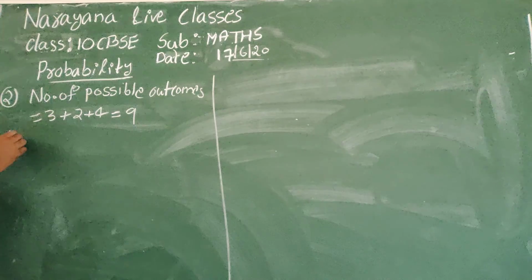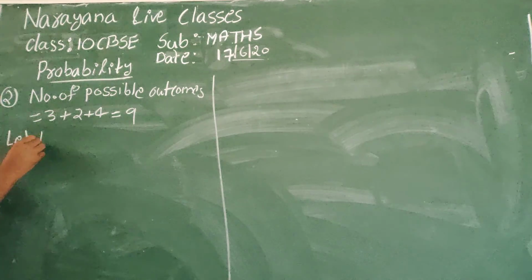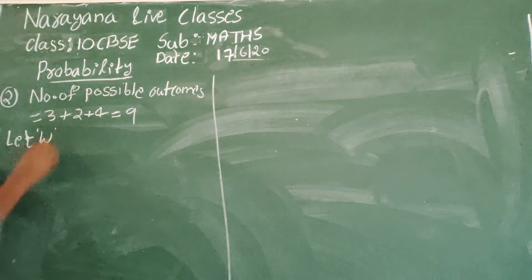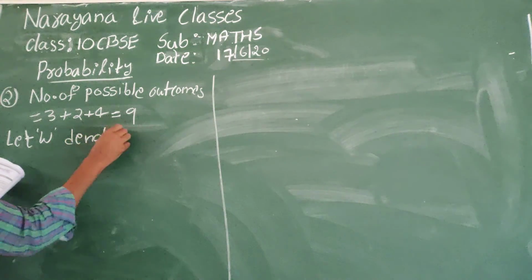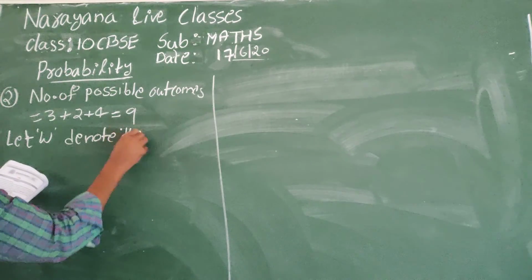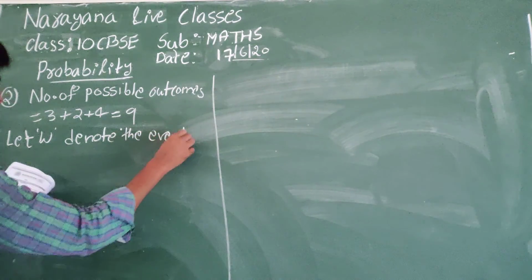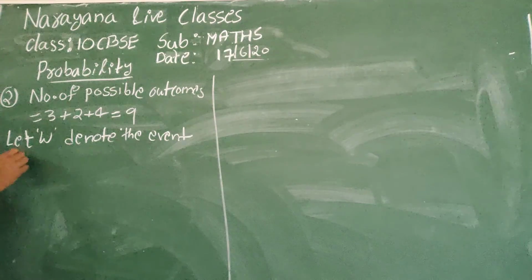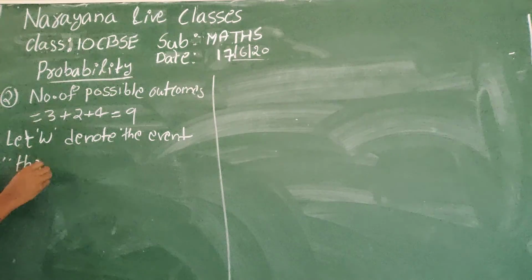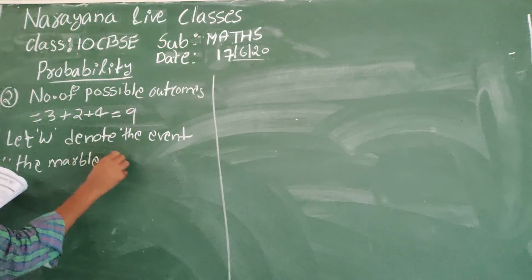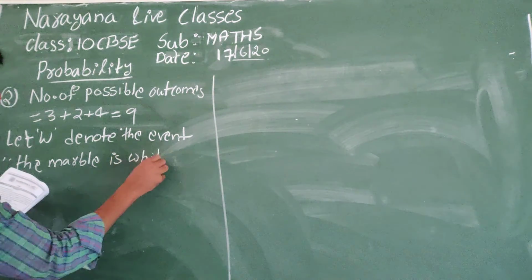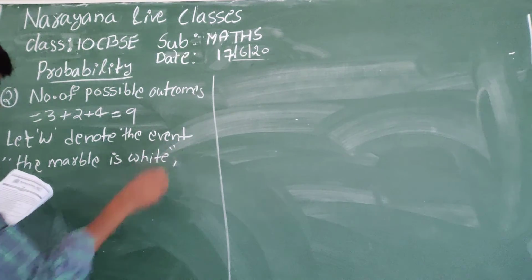Let W, capital W, denote the event: the marble is white.